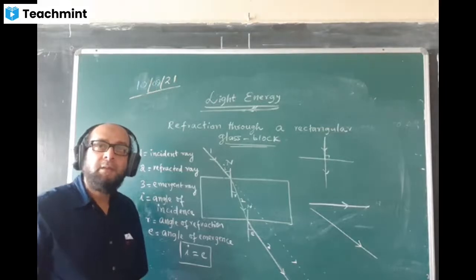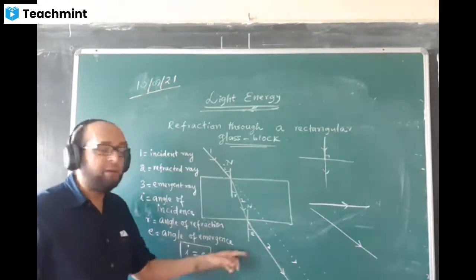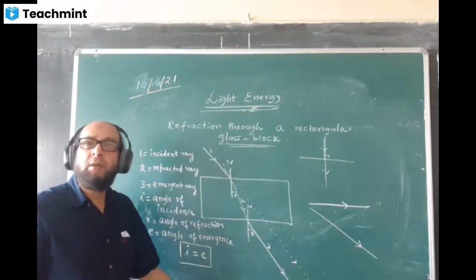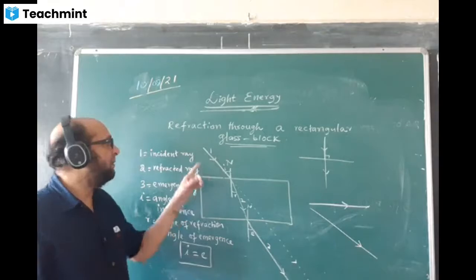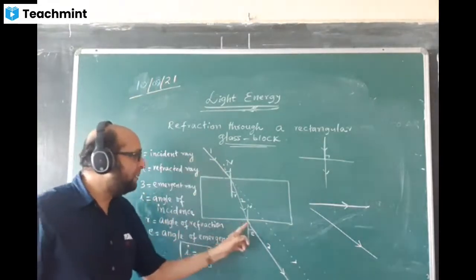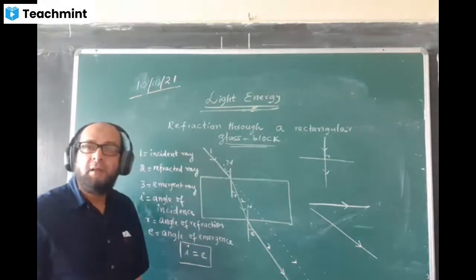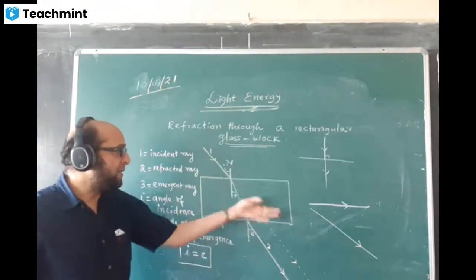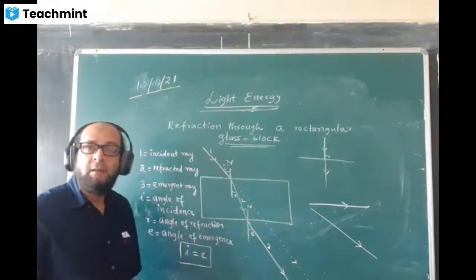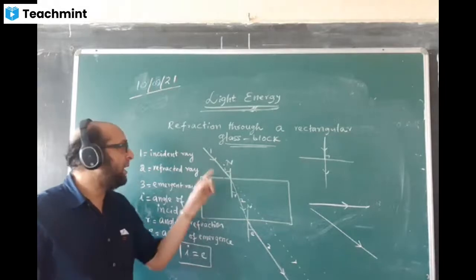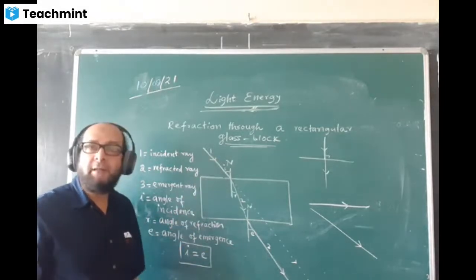Which two rays are parallel? The incident ray and the emergent ray. Why are they parallel? Because they are contained by two parallel sides. The opposite sides which are refracting are parallel, so the incident ray and the emergent ray are parallel.